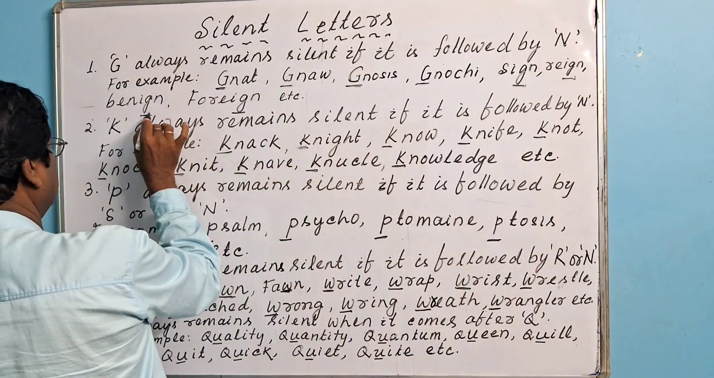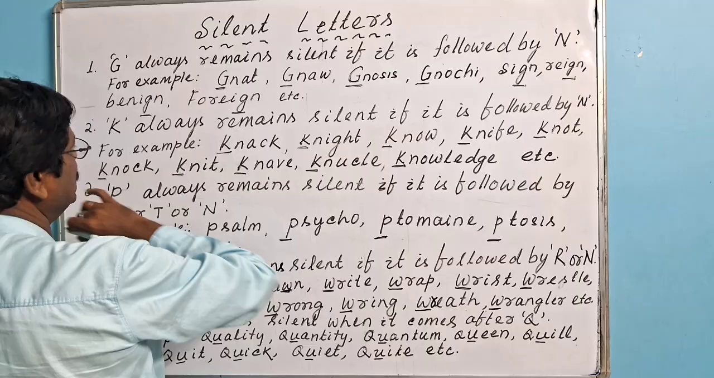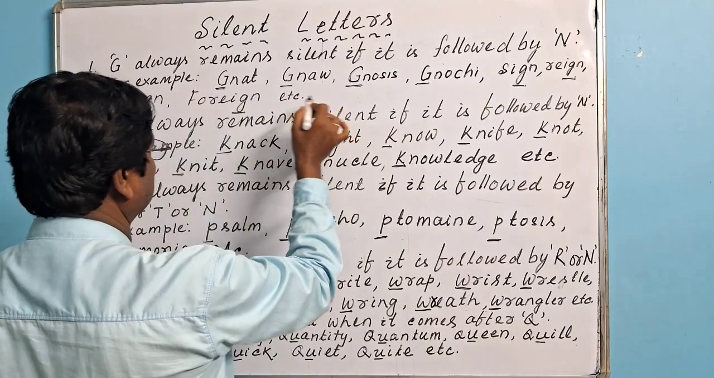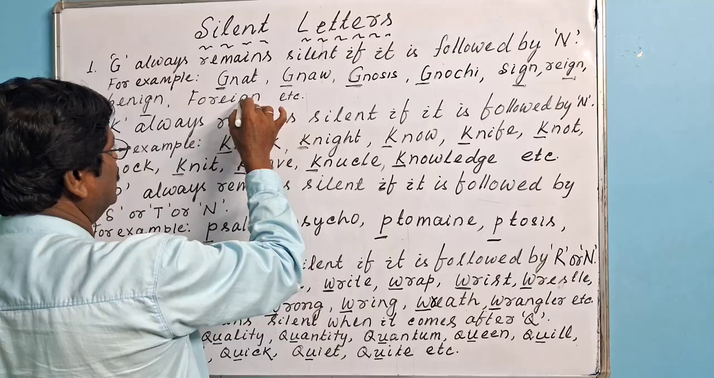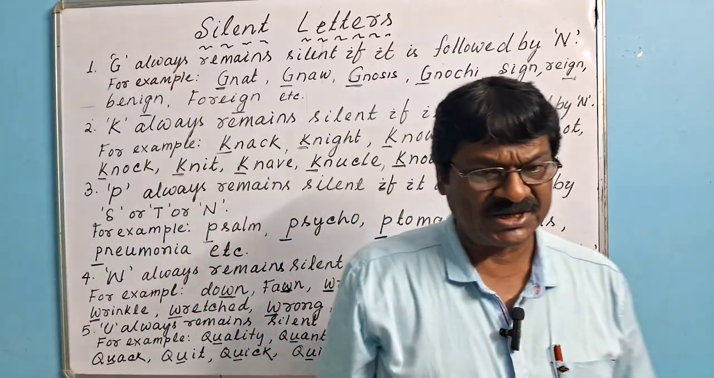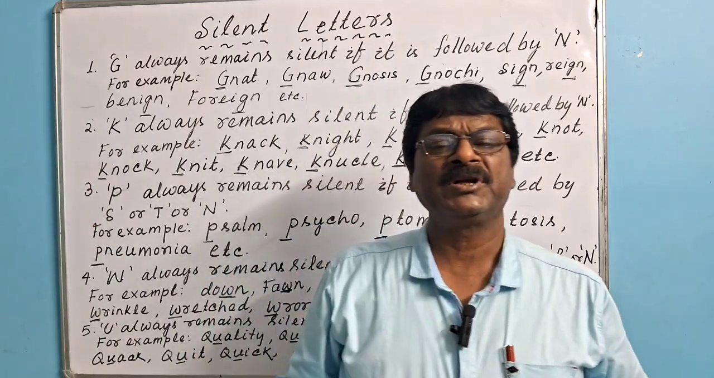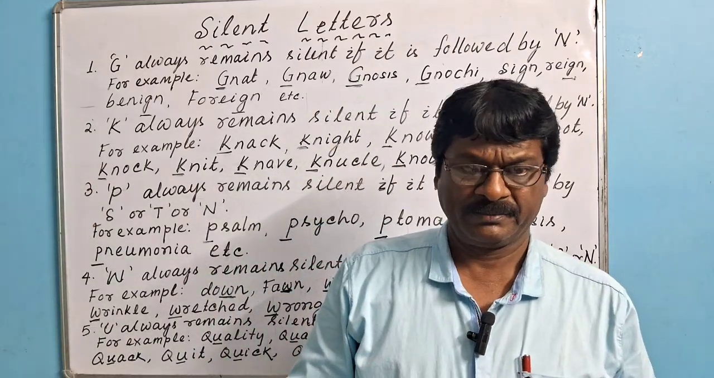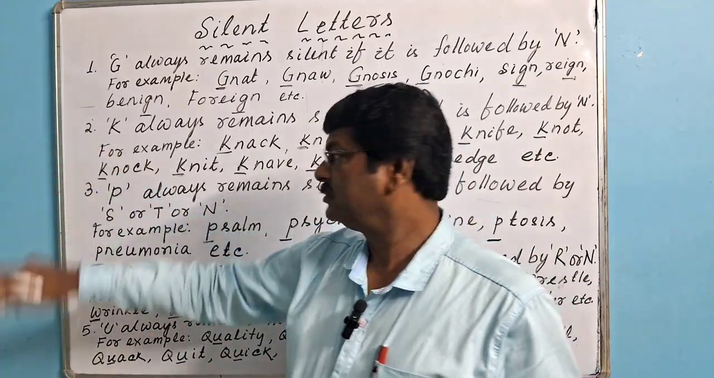Benign means kind. Here N comes after G. So G is silent. Foreign, etc. Here N comes after G. So G is silent. Point number one says G always remains silent if it is followed by N. Then we shall go for point number two.